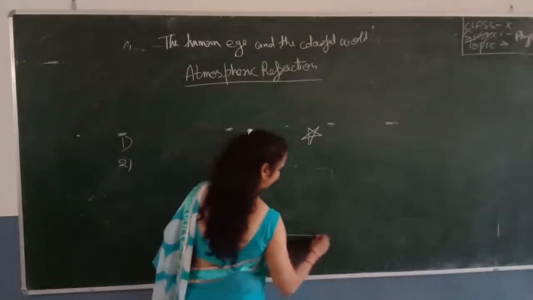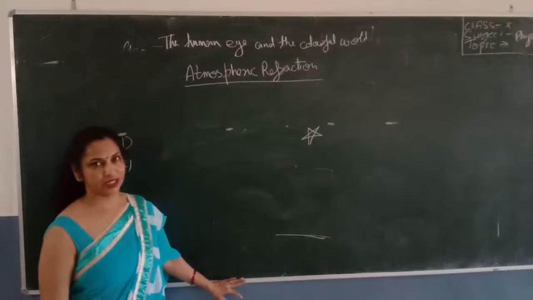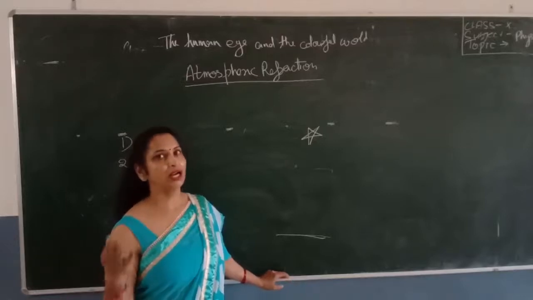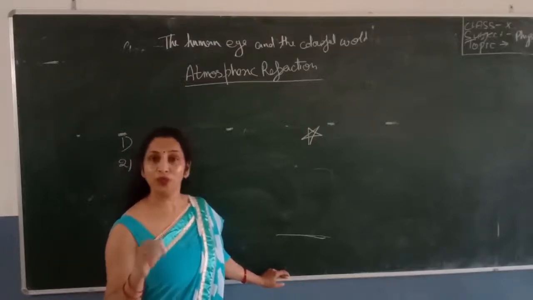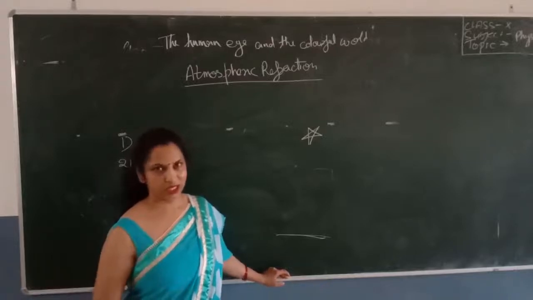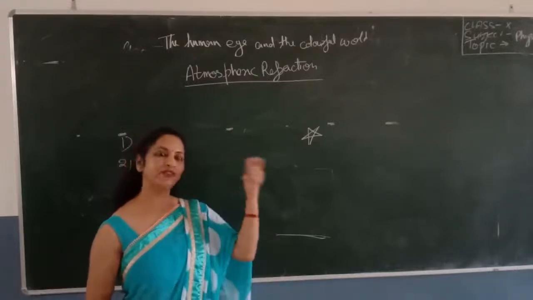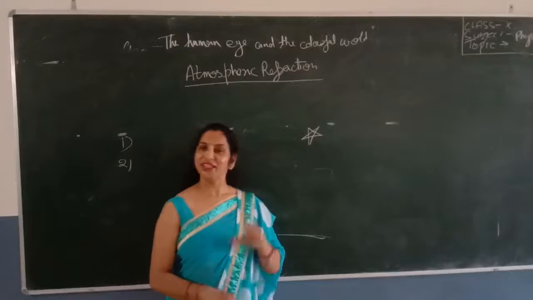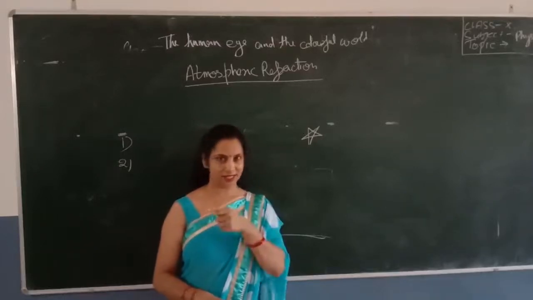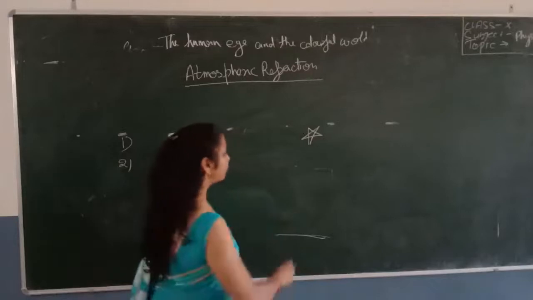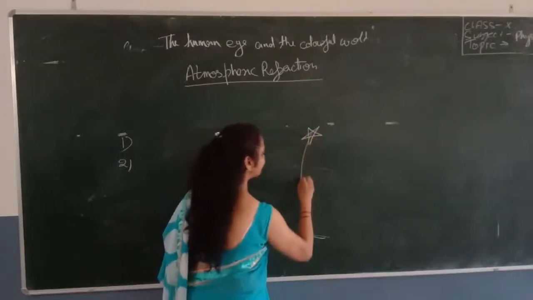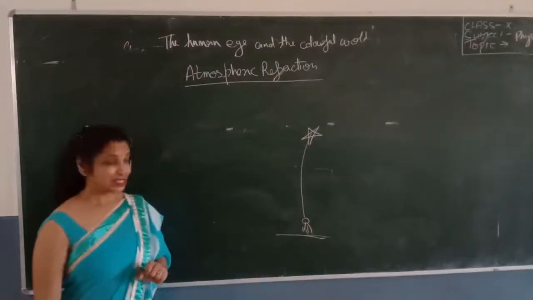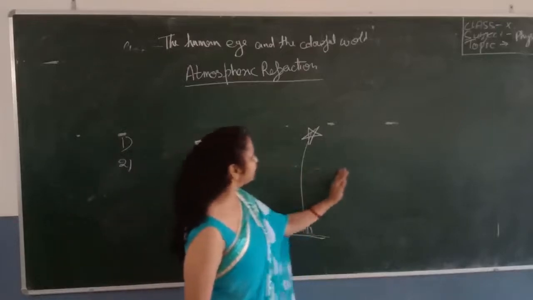We know that the Earth's atmosphere has different optical densities. The air which has a high temperature will behave like a rare medium, and the air which has a low temperature will behave like a denser medium. So the atmospheric air has different optical densities. So what happens in the case of twinkling? When the light passes through these optical densities and falls on our eyes, then we are able to see the stars clearly.